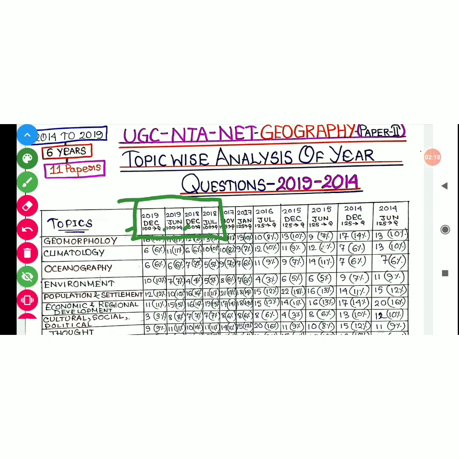I'm not talking about the marks division. I'm talking about the total number of questions, that is 100. Each question has 2 marks, but I'm not concerned about marks. I'm talking about the number of questions. For those 4 years the number of questions was 100, and if you look at 2017 to 2014, the total number of questions was 125.